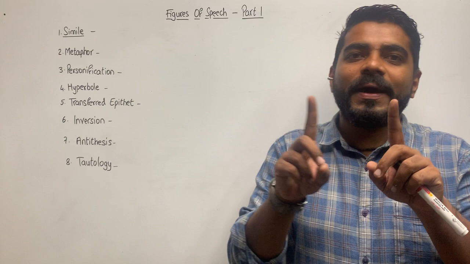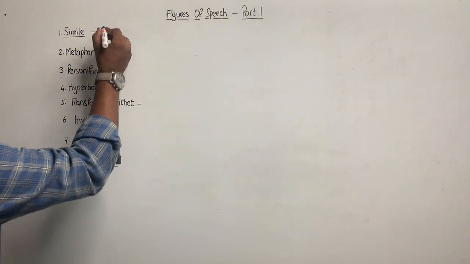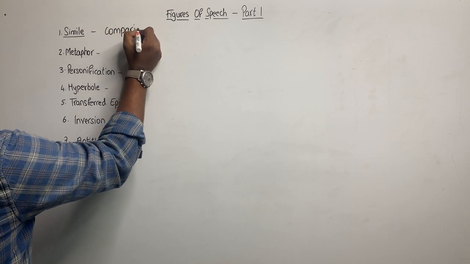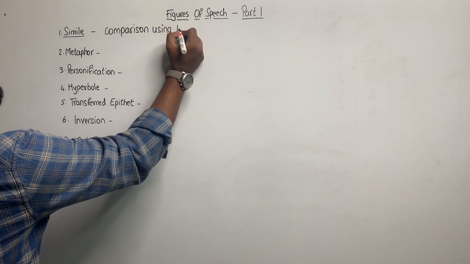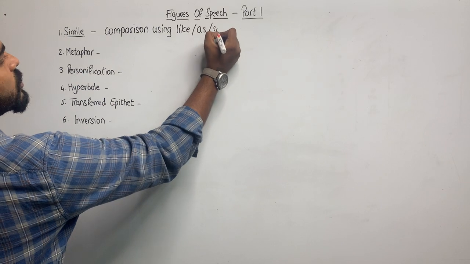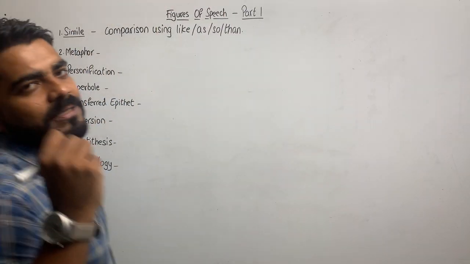Now when there is a comparison between two, there will be certain words that will be used. So I will write, when there is a comparison using like or as or so or than, it is called simile.